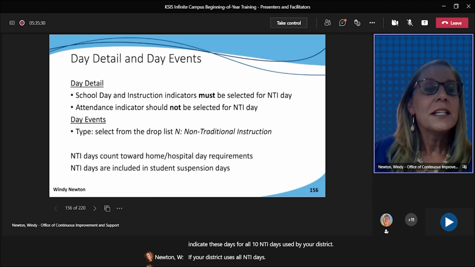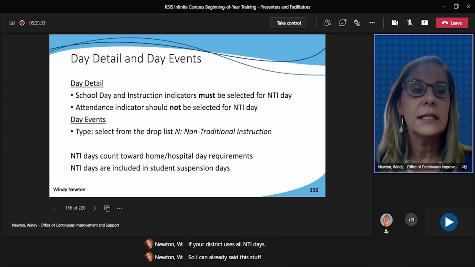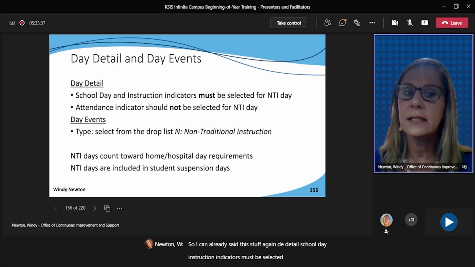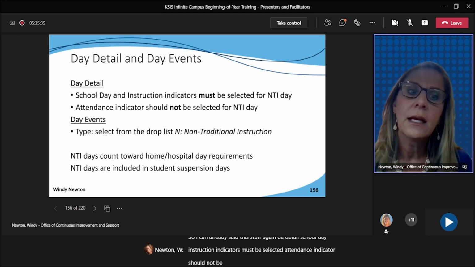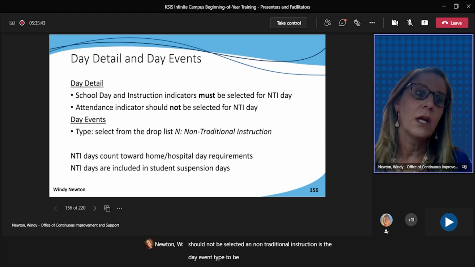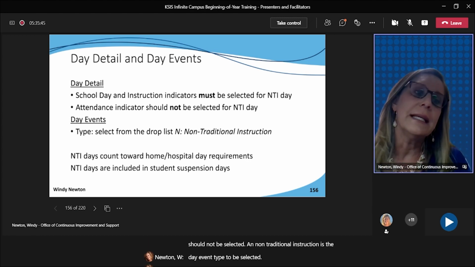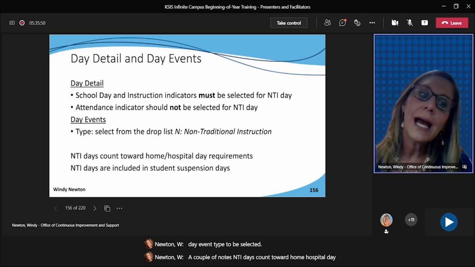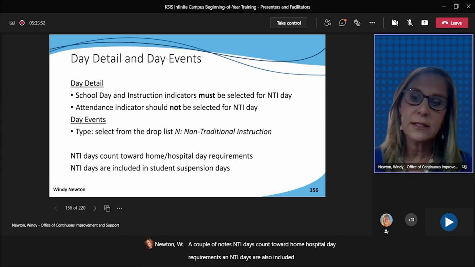So I kind of already said this stuff. Again, day detail, school day and instruction indicators must be selected. Attendance indicators should not be selected. And non-traditional instruction is the day event type to be selected. A couple of notes: NTI days count toward home hospital day requirements, and NTI days are also included in student suspension days.